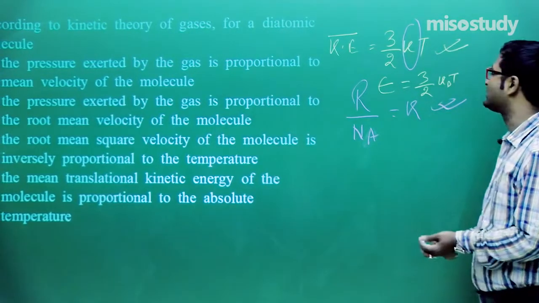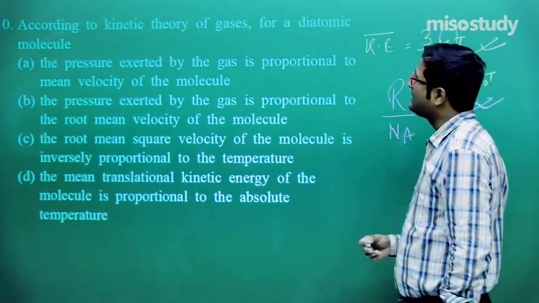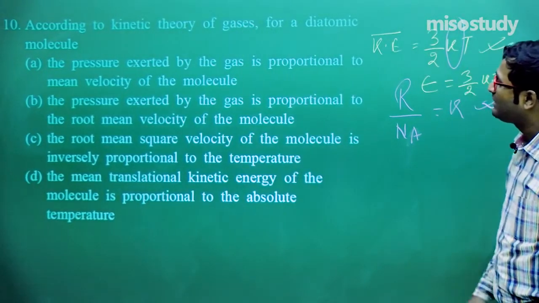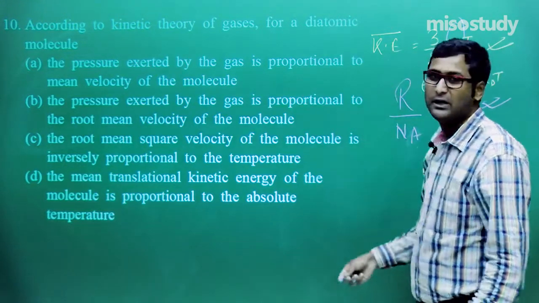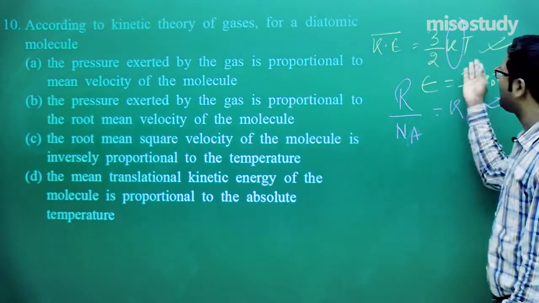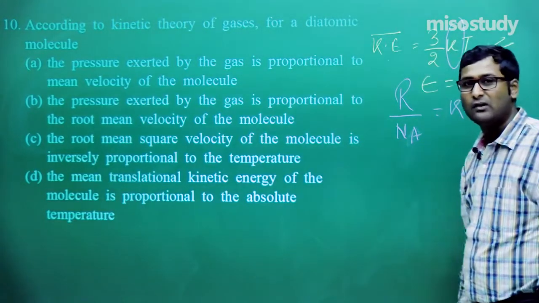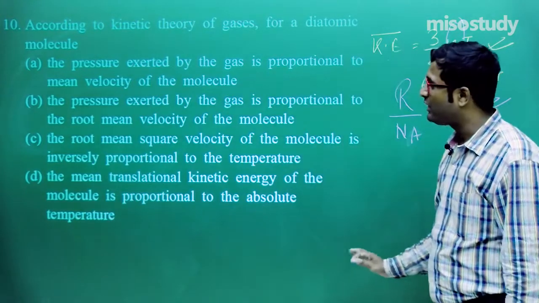B for Boltzmann. Clear? Now the pressure exerted by the gas is proportional to the mean velocity. Now here look, K is equal to half mv square, or you can say directly proportional to temperature. There is no involvement of pressure.